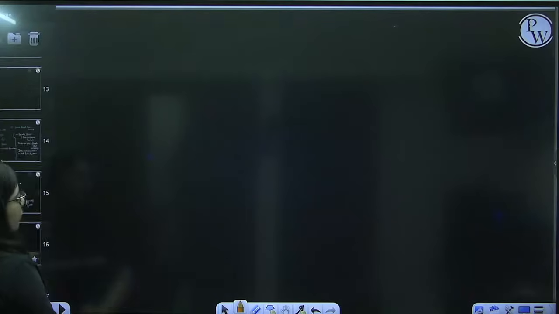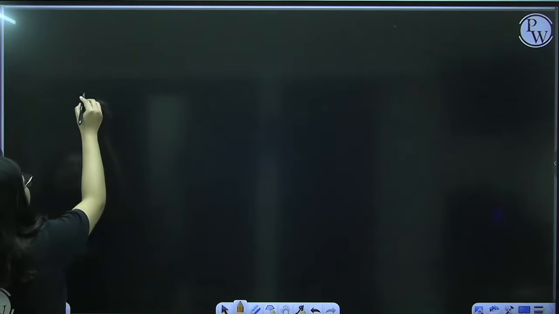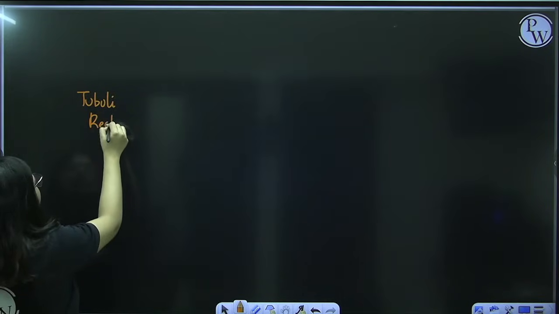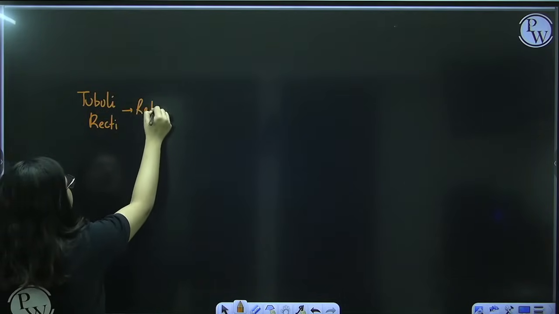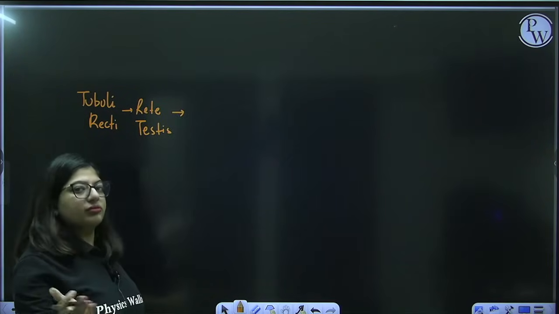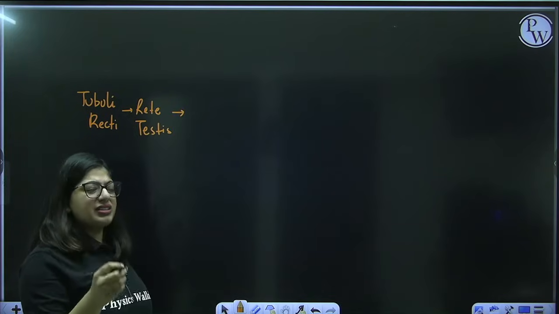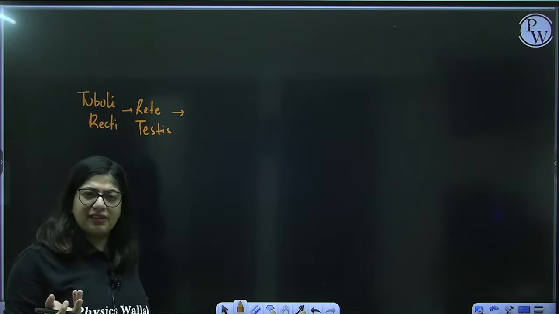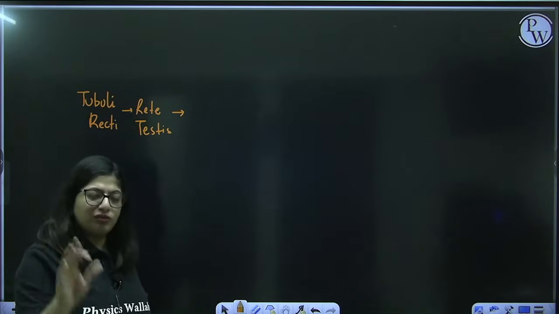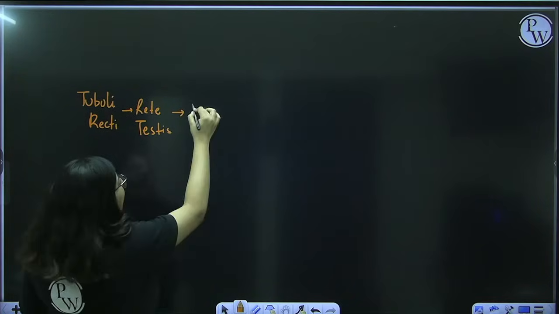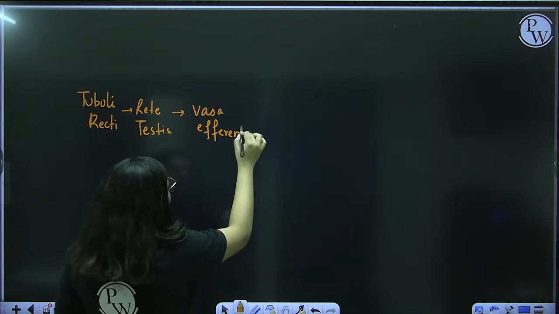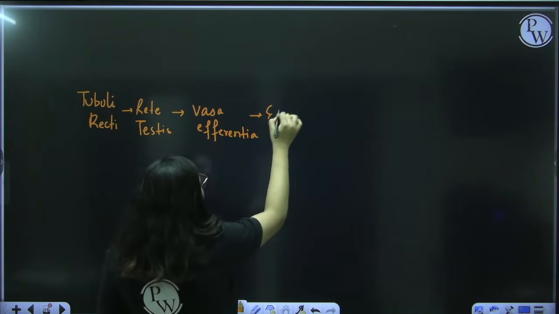All right, let's write the sequence of sperm transport. First of all, tubular recti. Say it with me, okay? Then rete testes. After that, say it. Even if your parents say they are talking alone to themselves, that they are mad, don't worry, just say it. Vasa efferentia, then epididymis.